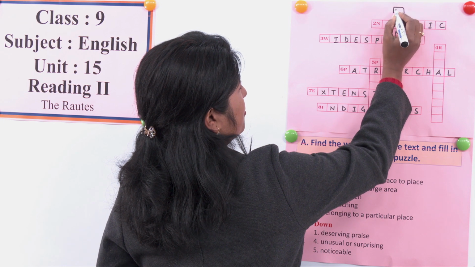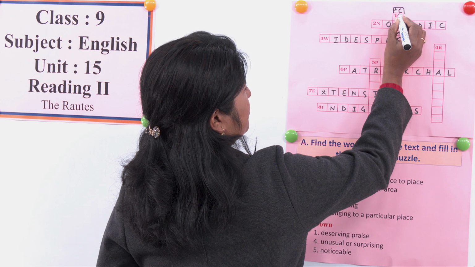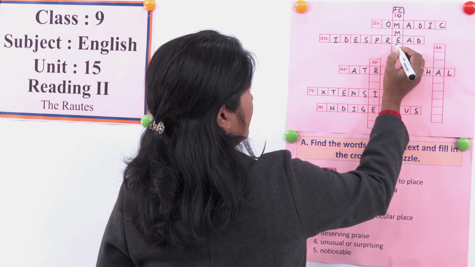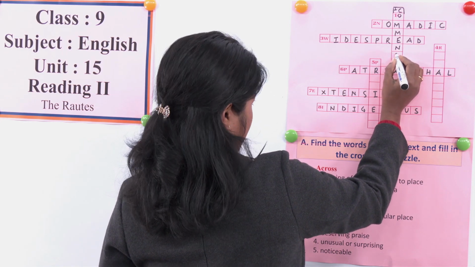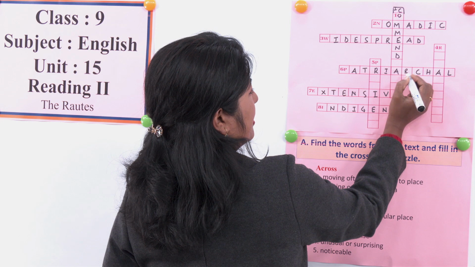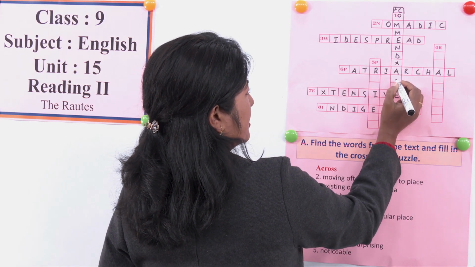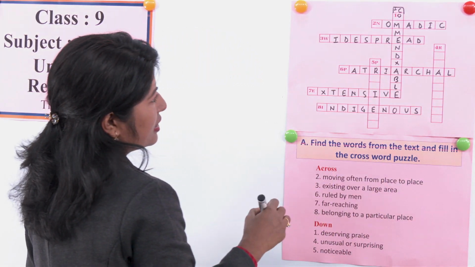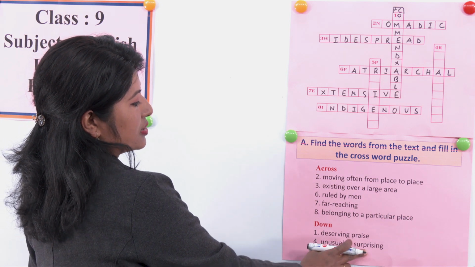Let's add one more box. C-O-M-M-E, commend, and D, A. A is required, so this box is not required. B-L-E, commendable. Now let's move to number 4, unusual or surprising.